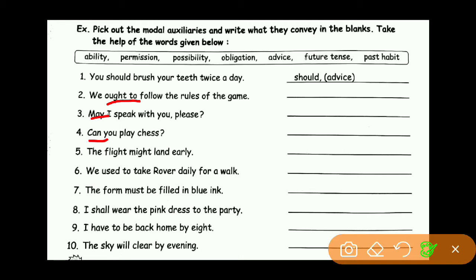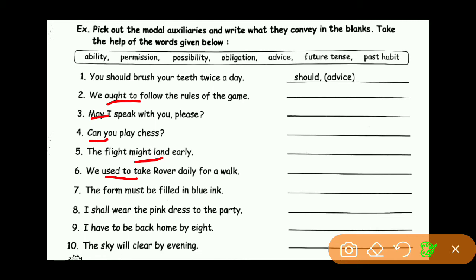Fifth: The flight might land early. Here might is the modal auxiliary and it conveys possibility. Now the sixth sentence: We used to take Rover daily for a walk. Here used to is the modal auxiliary and it conveys a past habit.